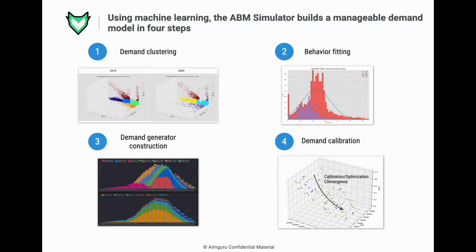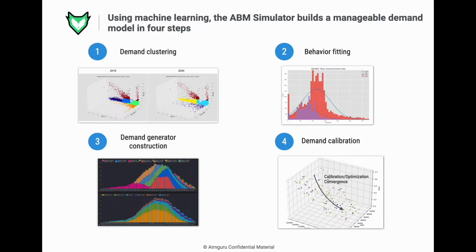We build a demand model with a 4-step machine learning process that takes historic demand as an input. First, we cluster the demand using k-means clustering. For this step, we use the elbow method to determine the number of clusters we need for each demand group.